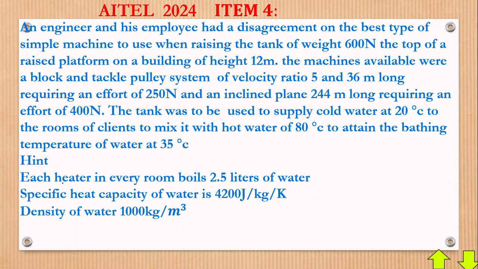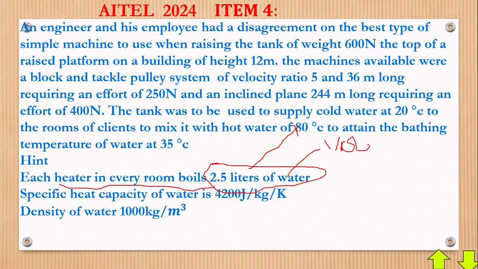In the question I had this, that each heater in every room boils 2.5 liters of water, meaning that the water which is at 80 degrees was 2.5 liters. But again, since you have liters, remember a liter is a unit of volume. So you need to find the volume, and of course I want mass.